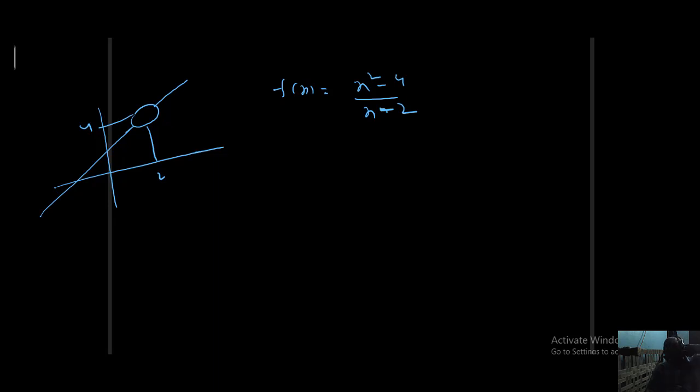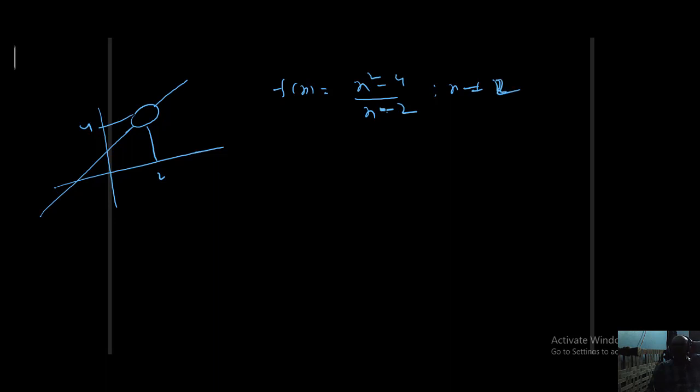Students, once again listen. f of x is equal to x square minus 4 by x minus 2 is given. This function is not continuous at x equal to 2. After rearranging the definition, we can make it continuous at x equal to 2. Actually, what should we write? f of x equal to x square minus 4 by x minus 2 for x is not equal to 2. This is the given function.